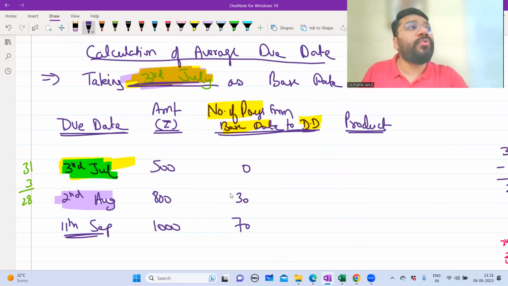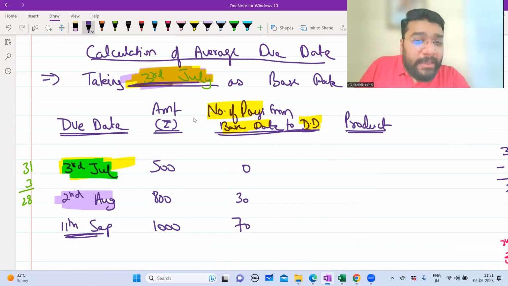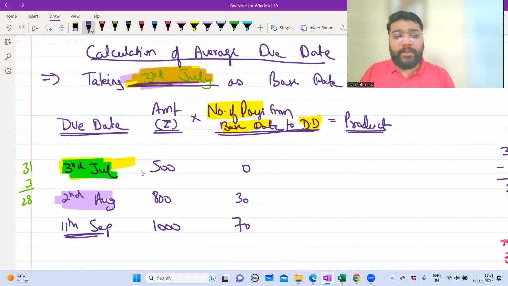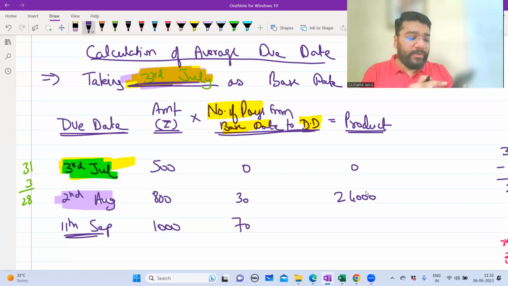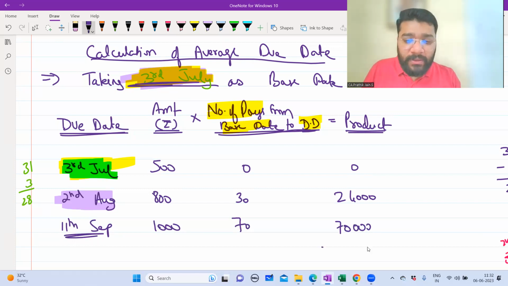So we have to arrive at the number of days from the base date to due date. Then what am I supposed to do? Do the product. Product means you multiply the amount and the number of days. So all of you, please take your calculator. One second. Let me complete this. Okay, in your calculator, 500 into 0 is what? 0. Then 800 into 30, M plus, 24,000. 1,000 into 70, M plus, 70,000. Then do MRC, and you'll get the total of 94,000.